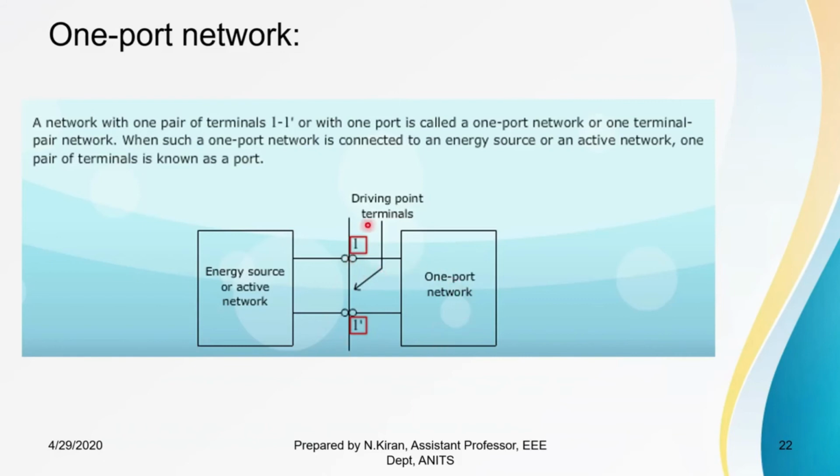To this pair of terminals, an energy source or an active element is connected. This pair of terminals is called a port. Since we have only one pair of terminals, this is called a one port network.